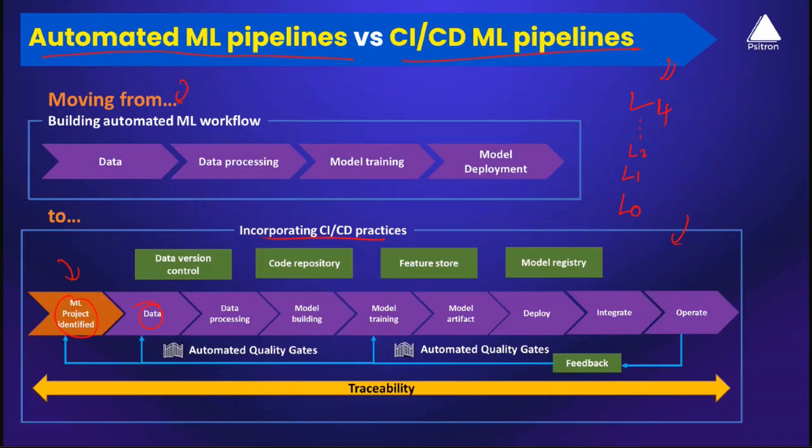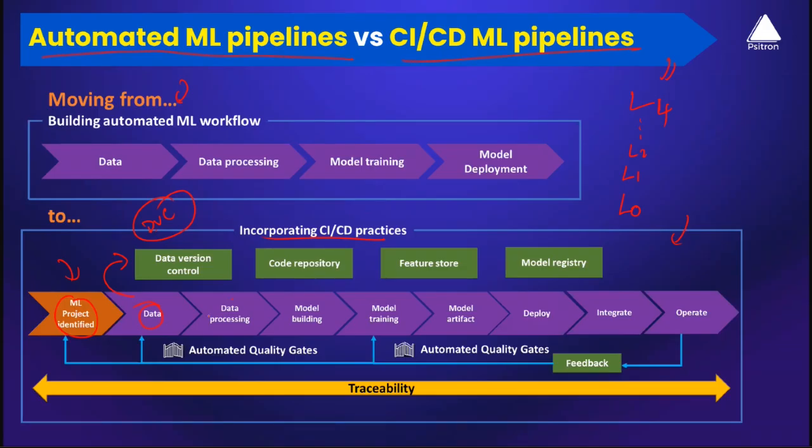I did give an example of what happened during the COVID, right? And this is where we use a dedicated tool for versioning data. We call it data version control, a tool that helps you version data. Can I throw one simple example? It's called DVC, which stands for data version control. Or if I use clouds like AWS, Azure, and GCP, they have their own tool to version your data.